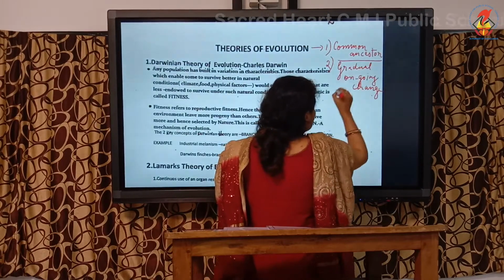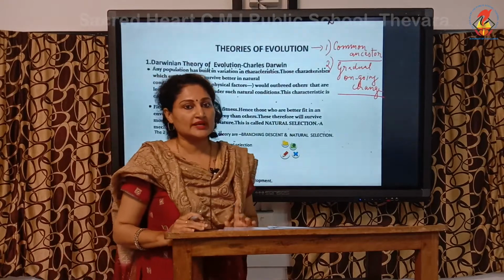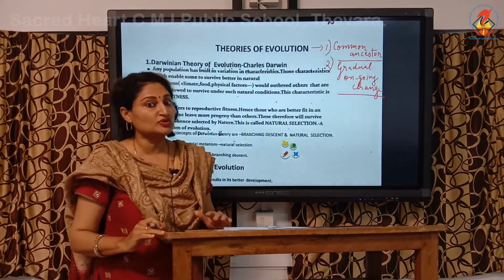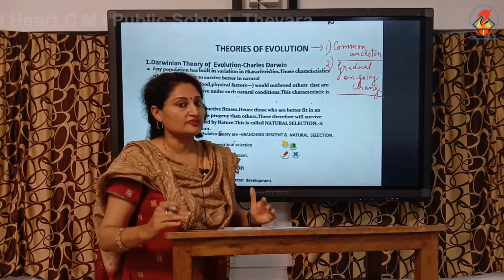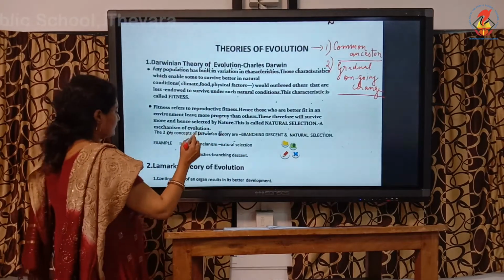So these are the two main ideas of evolution. What does evolution prove? Evolution proves a common ancestor, and also evolution says that changes are occurring very gradually and it's ongoing. Okay. Now the first theory of evolution.